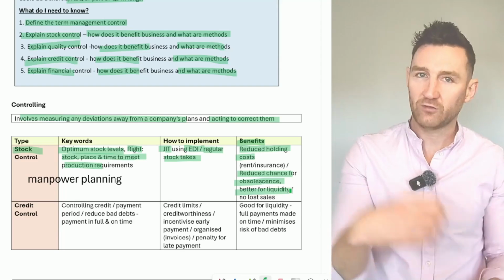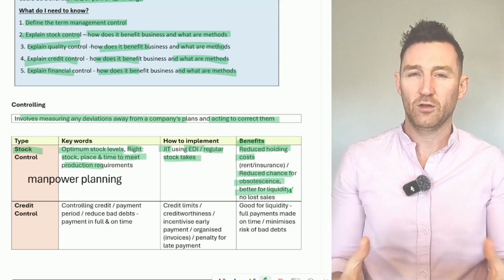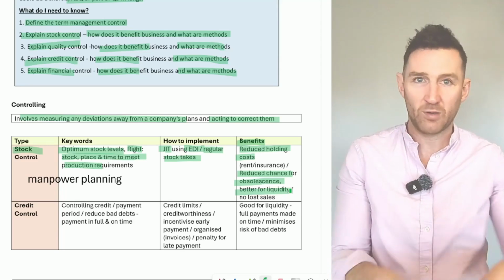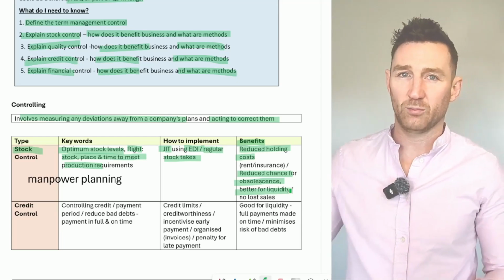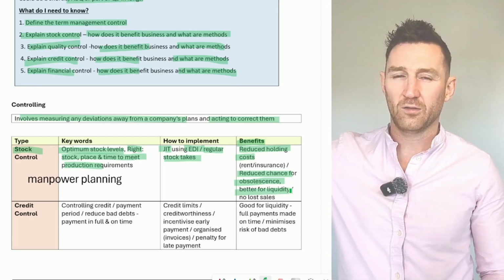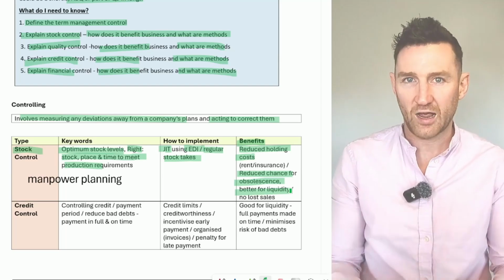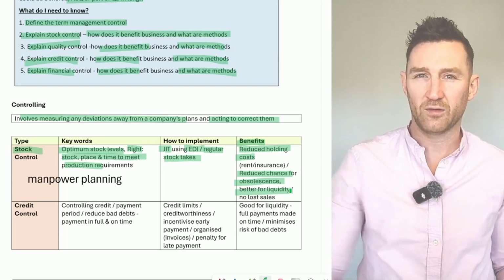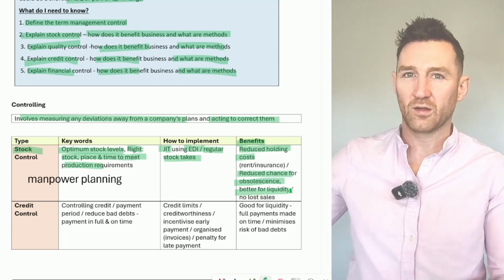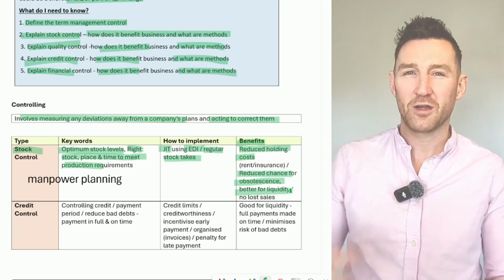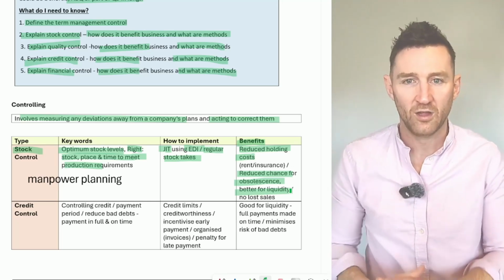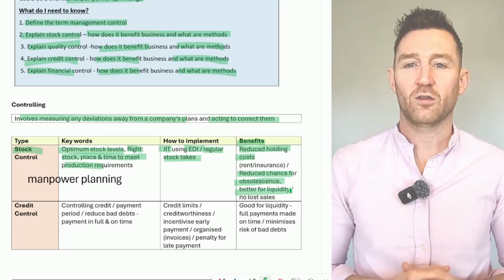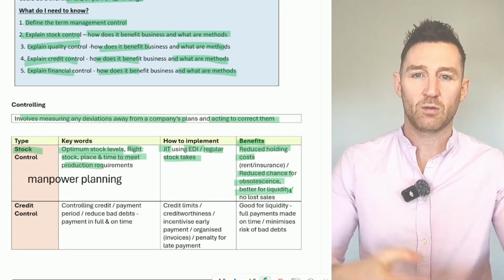You don't want to have too much money tied up in stock. As a business, you need to have money to pay your short-term debts as they fall due, right? But if you use your cash and put it into stock and that stock's sitting there, it's not really an effective use of your cash. If you're struggling to pay your bills and you've got all this money that you spent on stock that you're not using, then next time try not to get your money tied up in stock like that. Use it to pay stuff and only have the right amount of stock. So if you're effective in your stock control systems, you won't experience those liquidity problems.